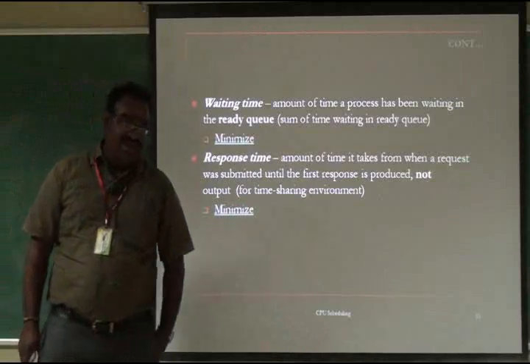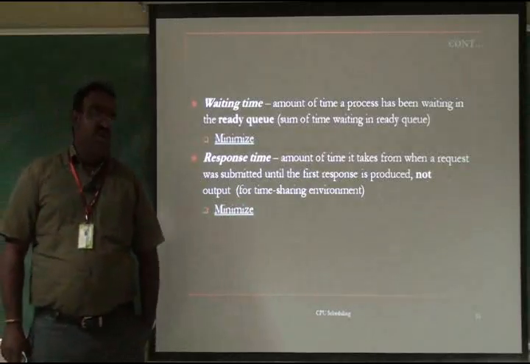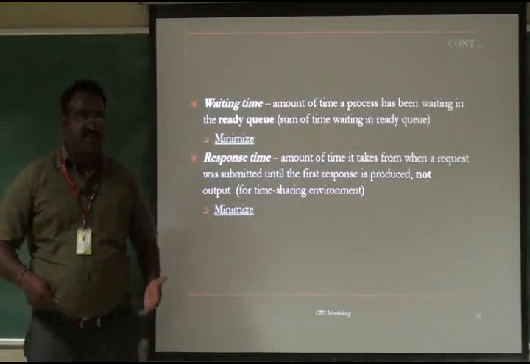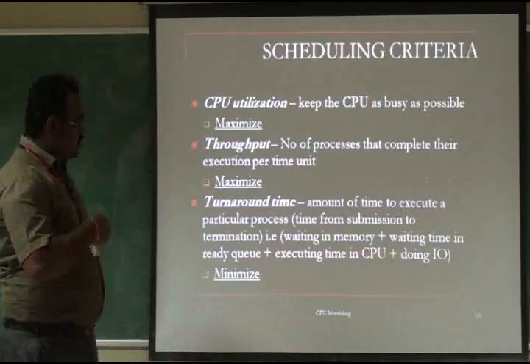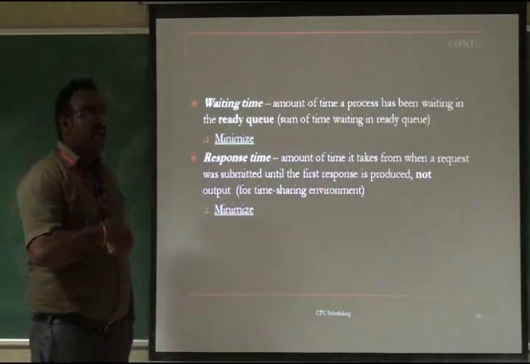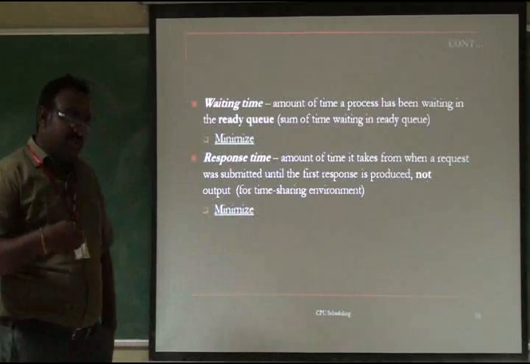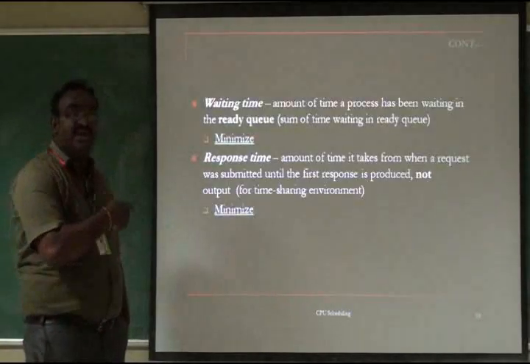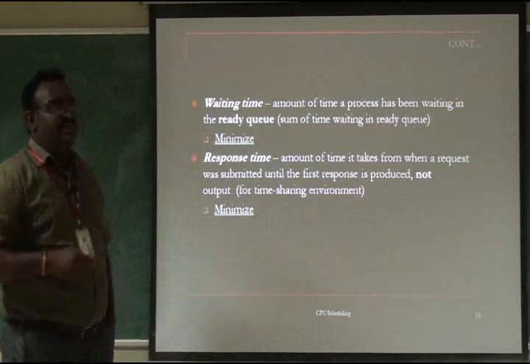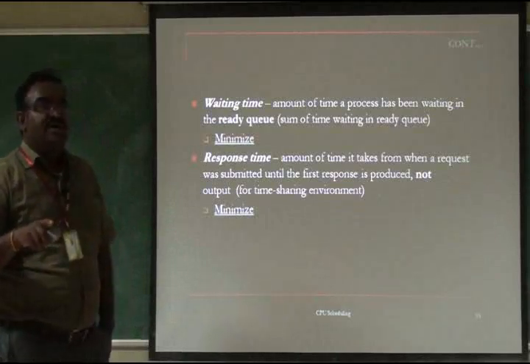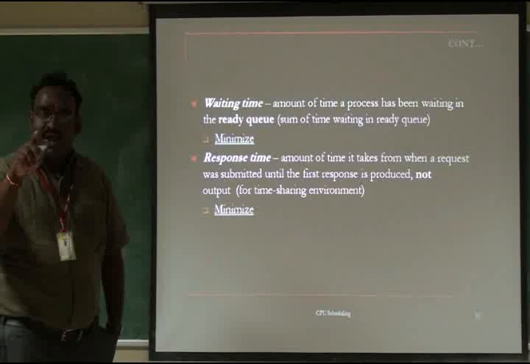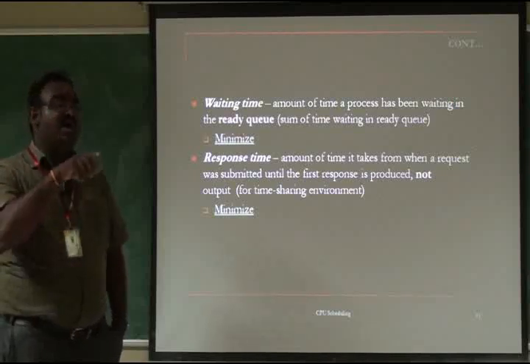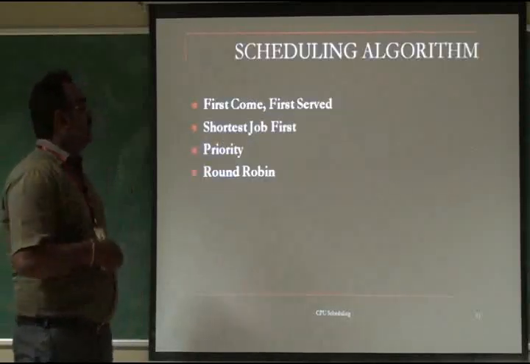So the 5 important criteria are CPU utilization, throughput, turnaround time, waiting time and response time. CPU utilization and throughput should be maximized. Turnaround time, waiting time and response time should be minimized. The OS instructs the scheduler: you care about these 5 criteria and select one process from the ready queue.